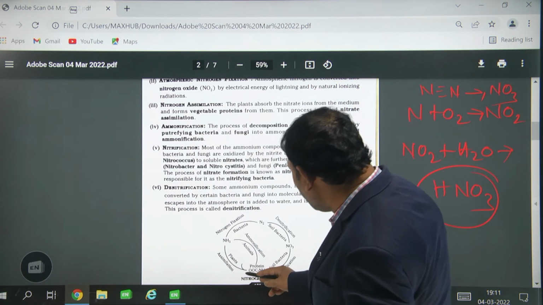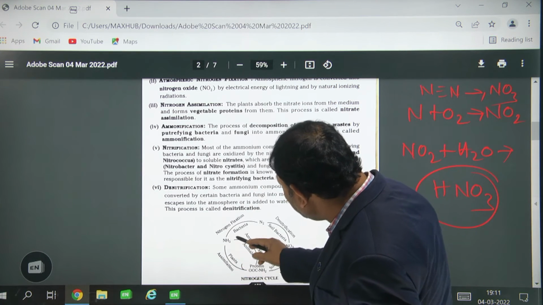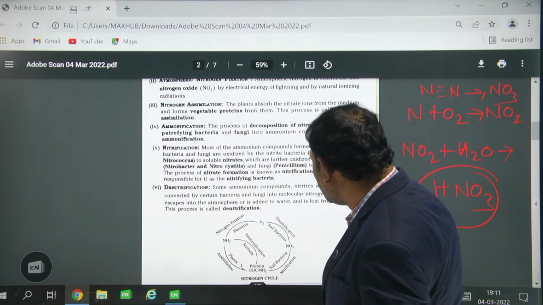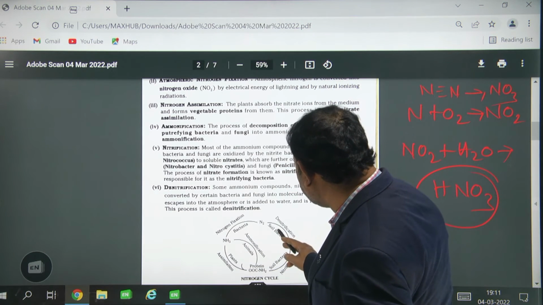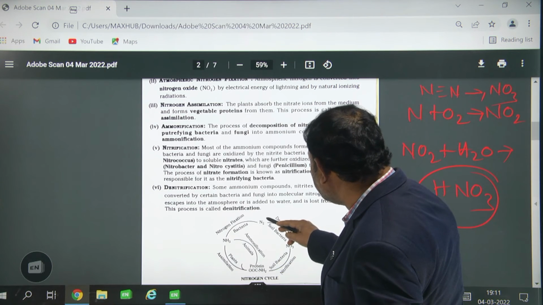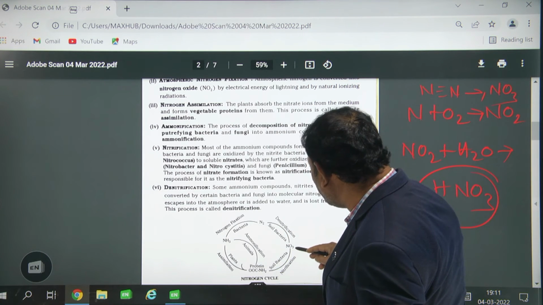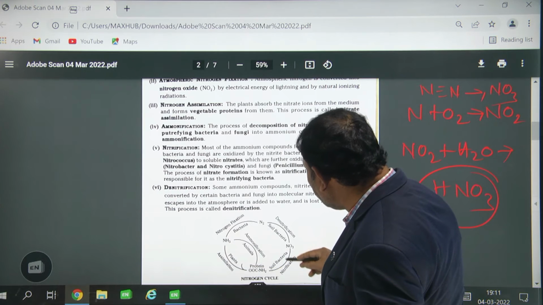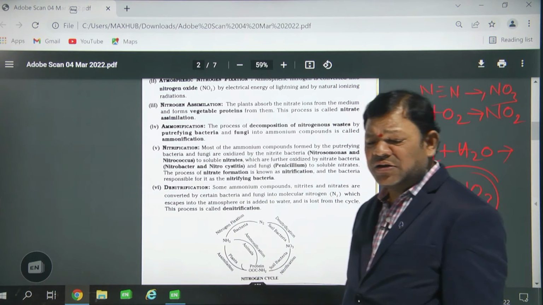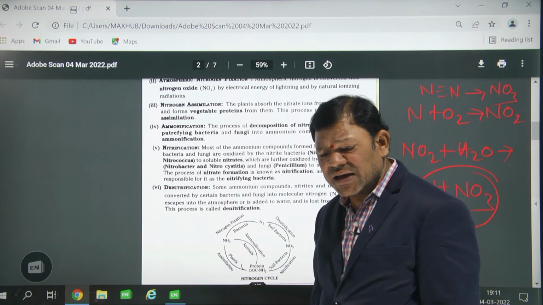When the plants and animals die, their nitrogen is released into the atmosphere. Next, in some soil bacteria, denitrification converts the nitrate into molecular nitrogen, which again joins the atmosphere. So this is about the nitrogen cycle. Is it clear?